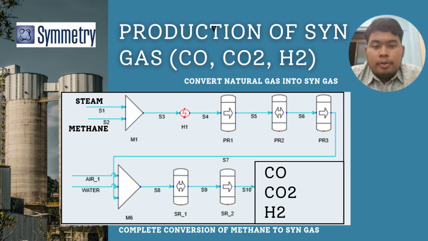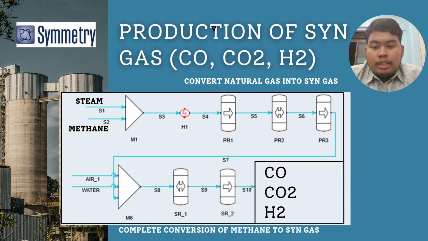Okay. This is the production of syngas, which is a gas of carbon monoxide, carbon dioxide, and hydrogen. First, we are mixing these two streams, which are steam and methane. We mix these two streams and we heat it up to a certain temperature, and then go to the conversion reactor and equilibrium reactor to convert the natural gas into syngas.